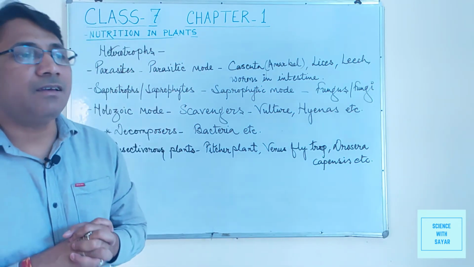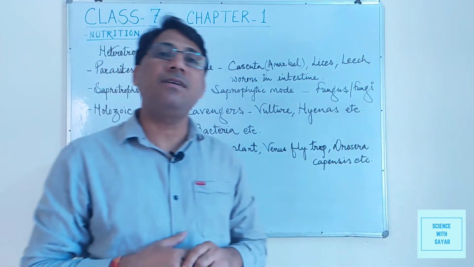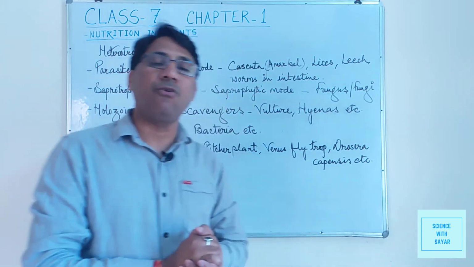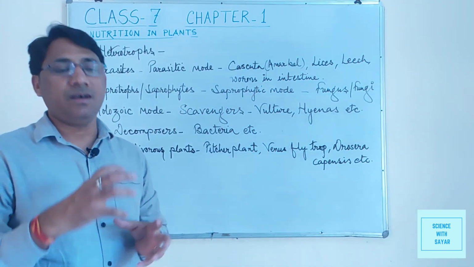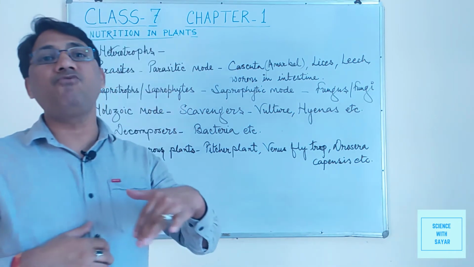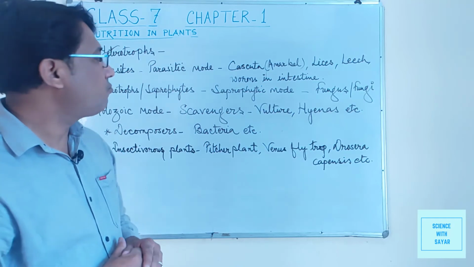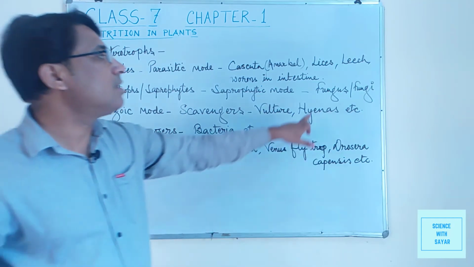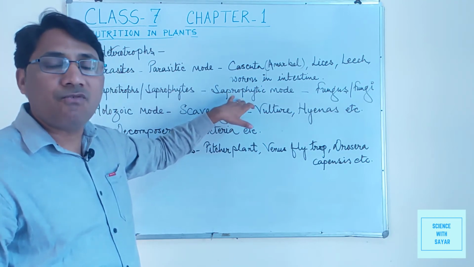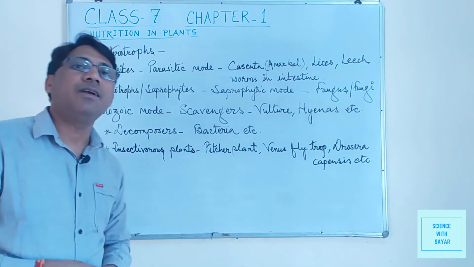And they release a chemical from their body on the organic matter. And due to that chemical, the organic matter converts into an absorbable substance that can be absorbed by these organisms easily. So these fungus or fungi are saprotrophs or saprophytes, which take their food from the dead or decaying organic matter.